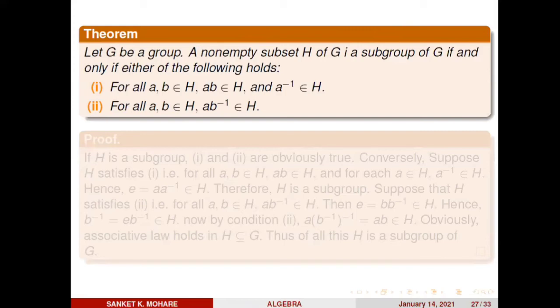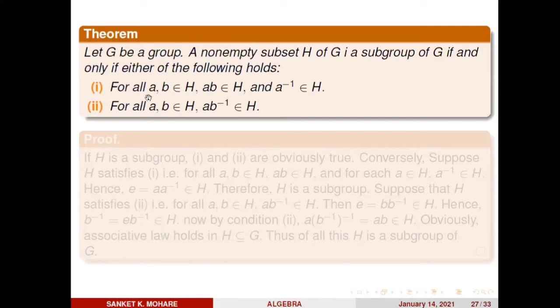So look at this theorem. What it says: suppose G is a group, a non-empty subset H of G is a subgroup of G if and only if either of the following holds. Any non-empty subset H of G is a subgroup of G if and only if it satisfies one of the following. For all a, b belongs to H, ab belongs to H, and a inverse belongs to H.